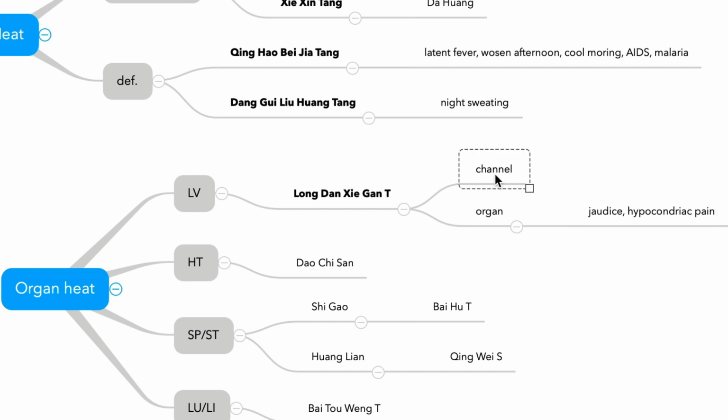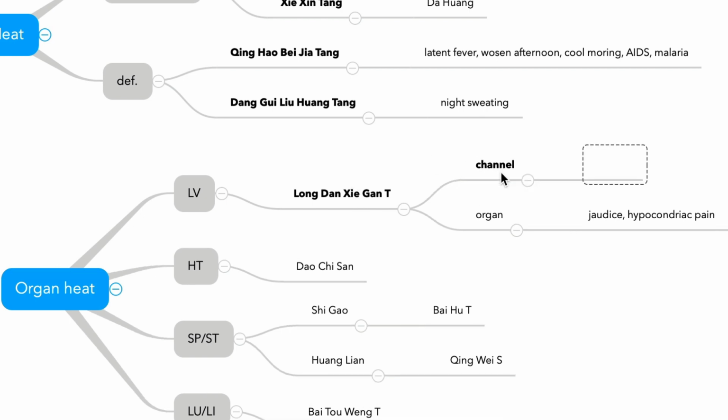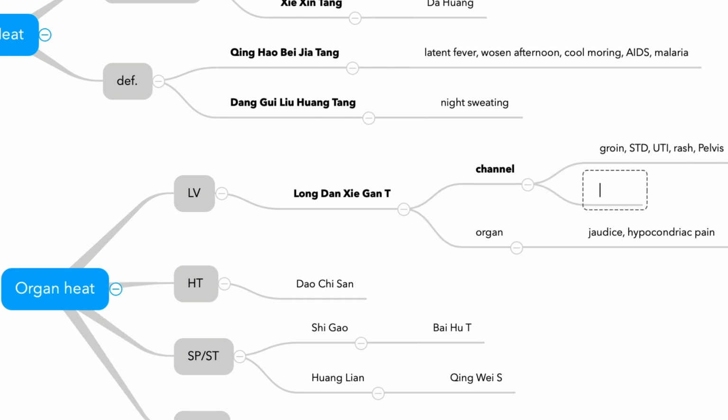And also, this is more important, channel: groin, STD, urinary infection, UTI, and skin disease, rash, and groin, around the pelvis. Those conditions, Long Dan Xie Gan Tang treats. So, for example, vaginal discharge.